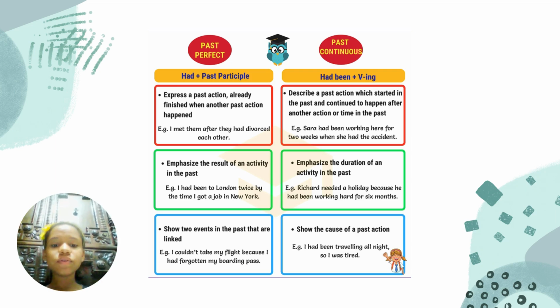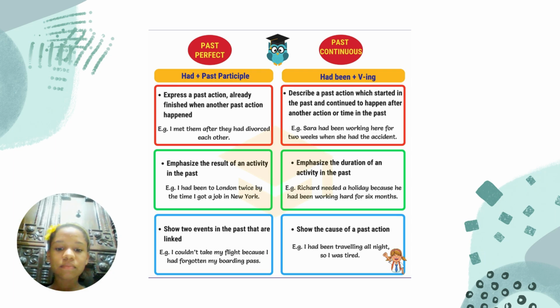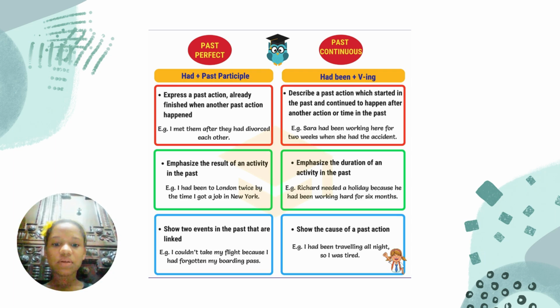Now, to form the past perfect progressive tense, we have had been plus verb plus ing. For example, Sora had been working here for 2 weeks when she had the accident.